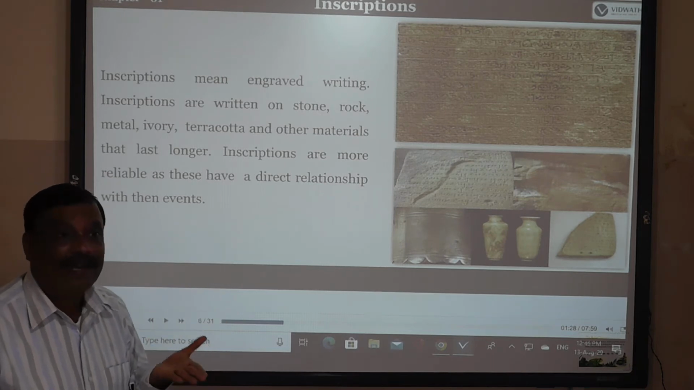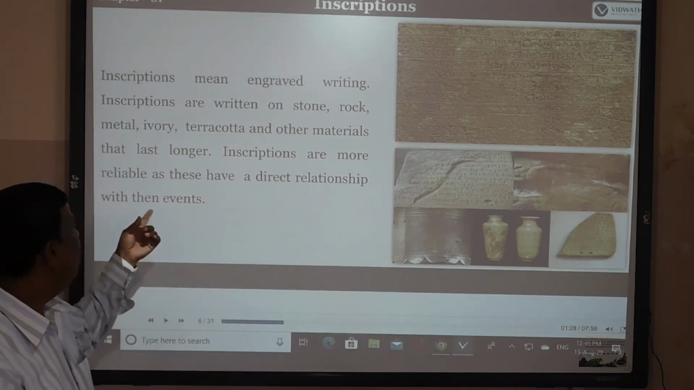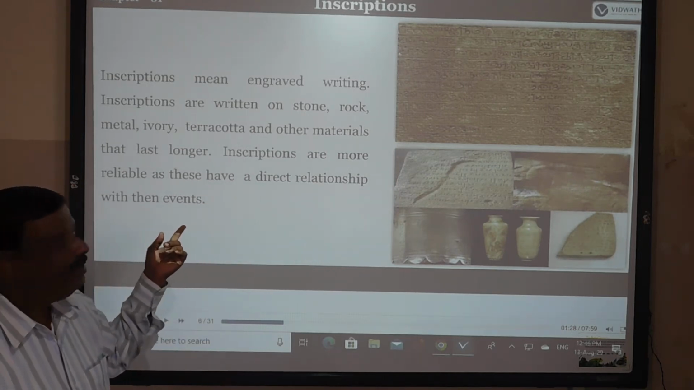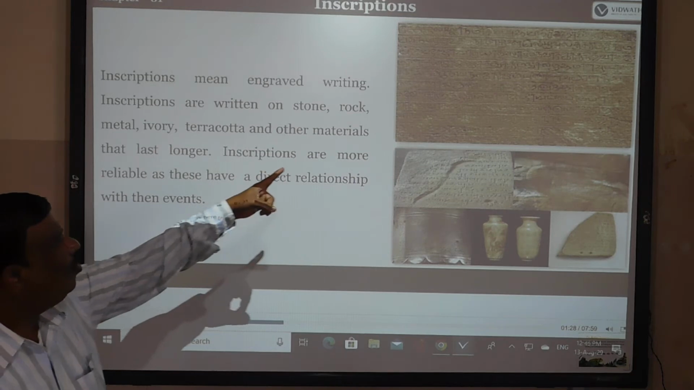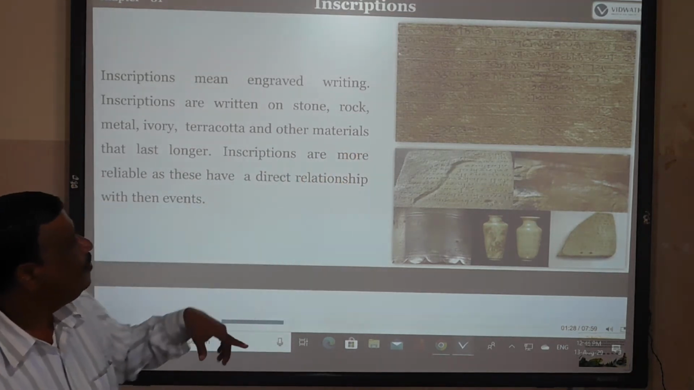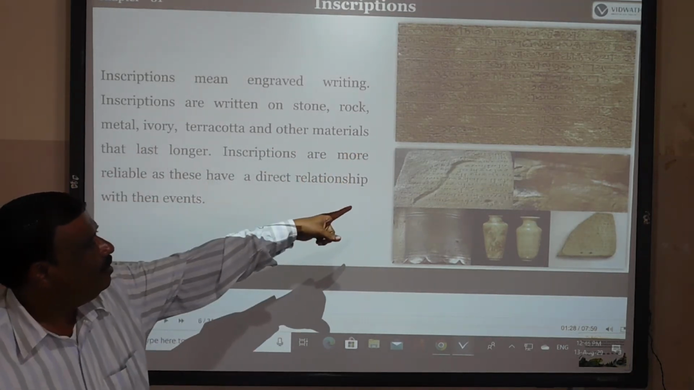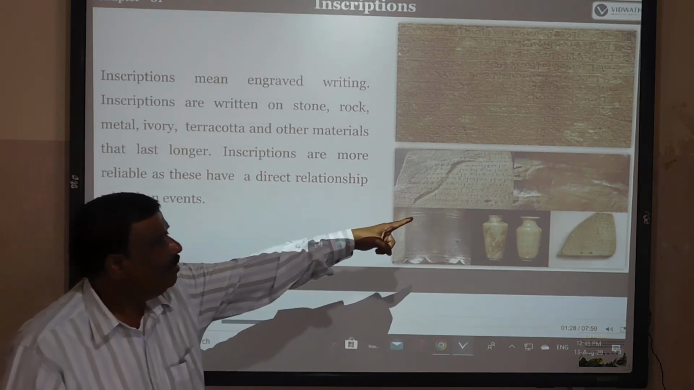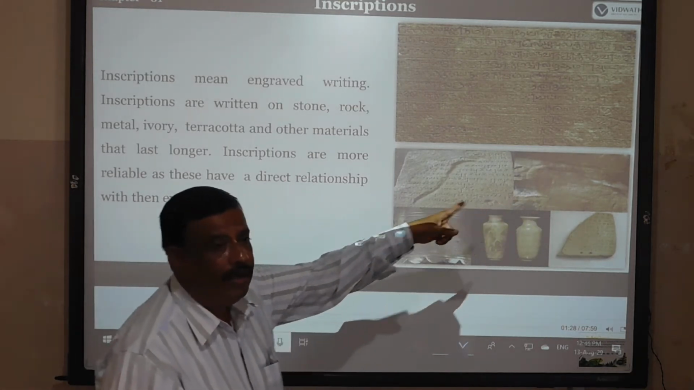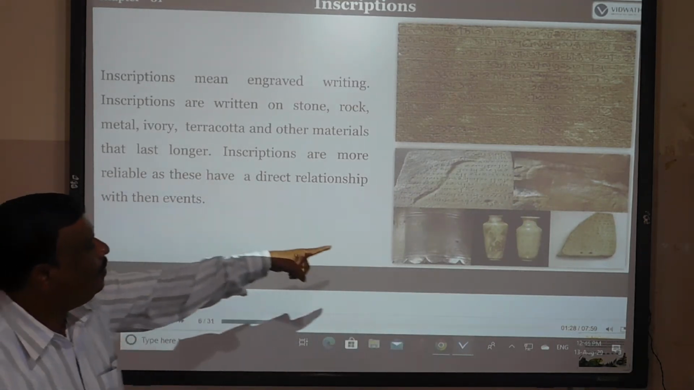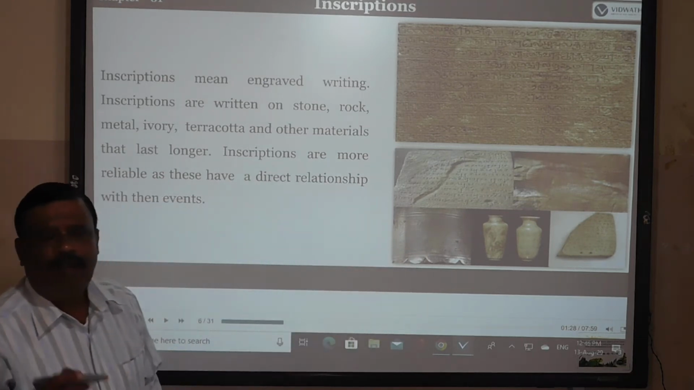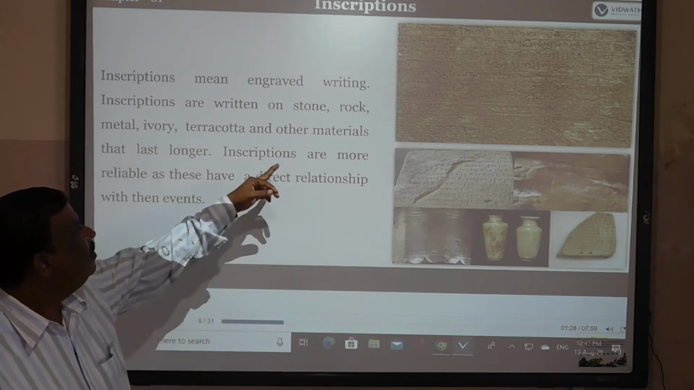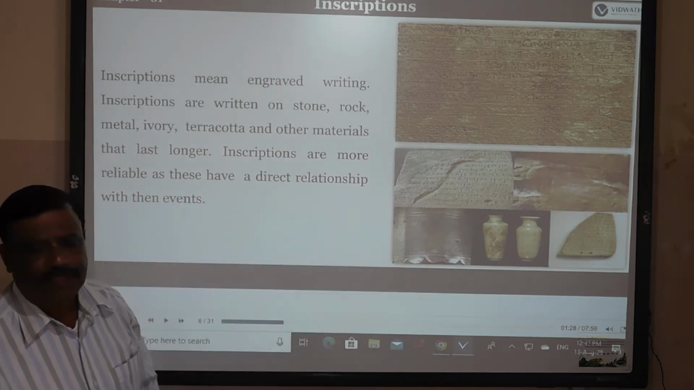They have a direct relationship with the events. See the stone or rock inscriptions, the metal with writing on it, and the ivory, the last one, with writing on it, and the terracotta pieces, which have already been kept, whatever the events on those days, and the other metals.